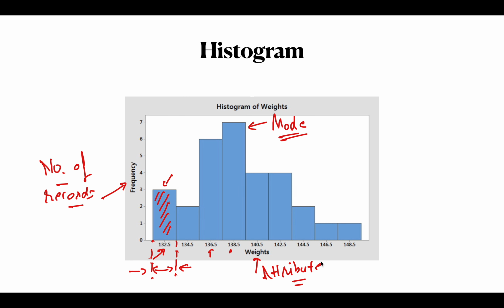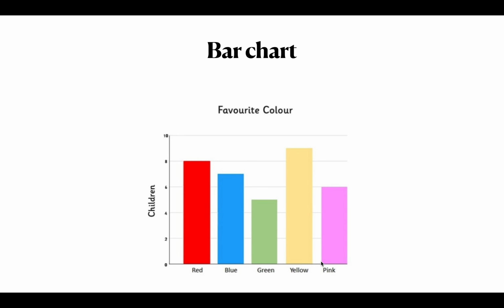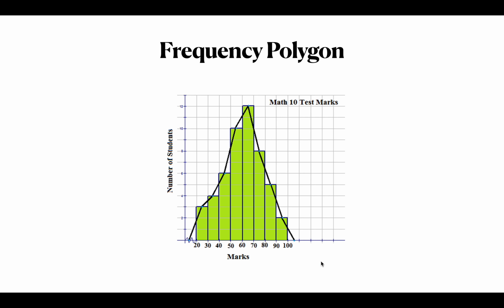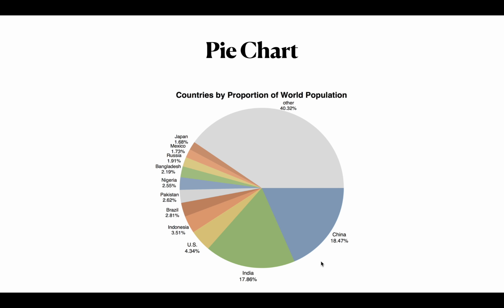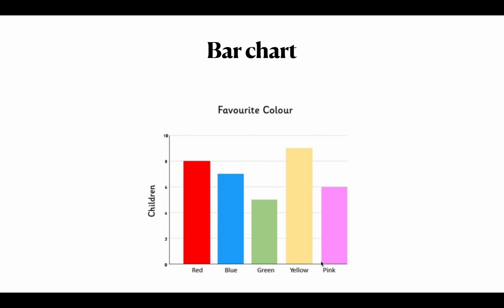Next, we have the bar chart. I will show these graphs further in the next class. I think it's okay for this class. So we will meet in the next class and discuss some further graphs, and then we will move to bivariate and multivariate analysis. Okay, bye bye.